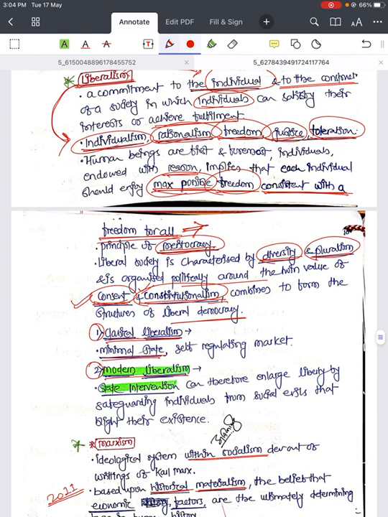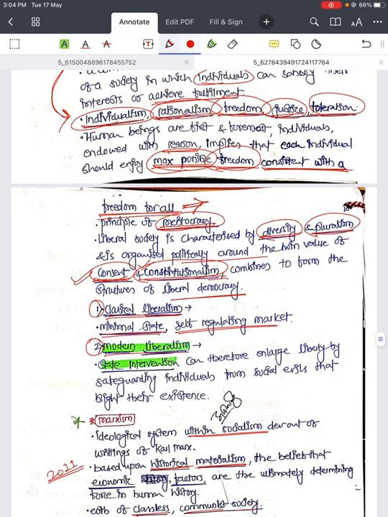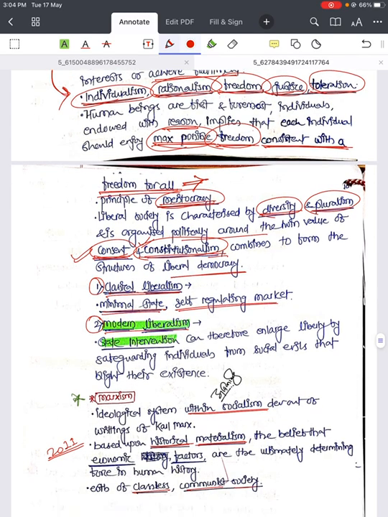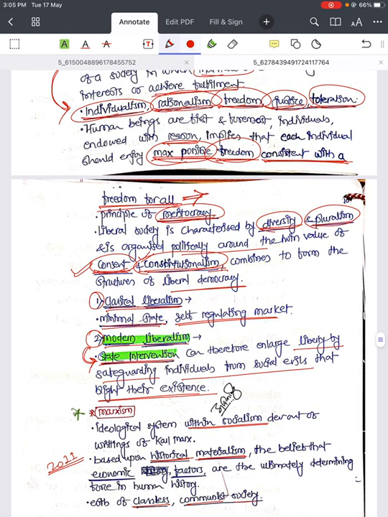Let there be maximum possible freedom to the individuals and it should be a self-regulating market. But in modern liberalism, it says there is a requirement of some state intervention so that it can enlarge liberty by safeguarding individuals from social evils that blight their existence. That means there is a need for state intervention so that people can enjoy maximum possible freedom, right?